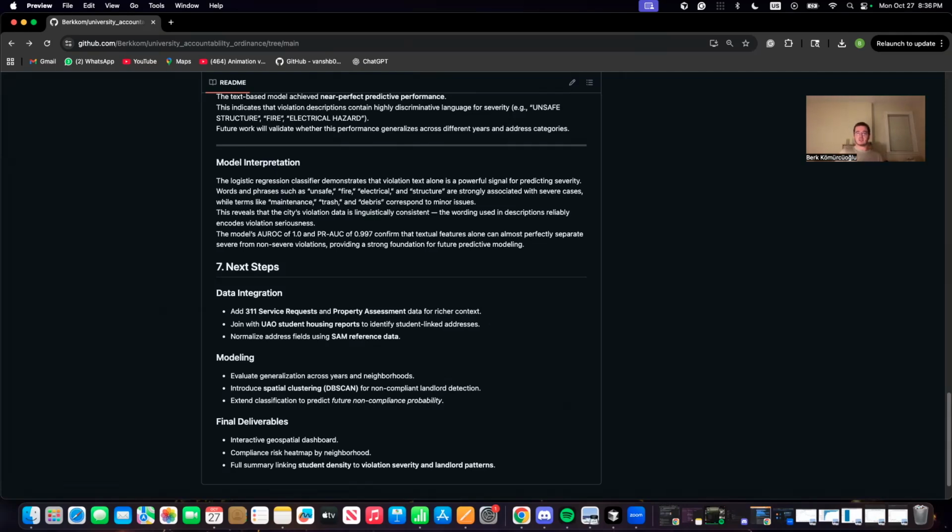To summarize, this midterm milestone processed and analyzed 9 years of Boston's housing violations, created clear visualizations, and trained a high-performing baseline model. These results show that the data is consistent and meaningful and provide a solid foundation for deeper analysis in the final project.